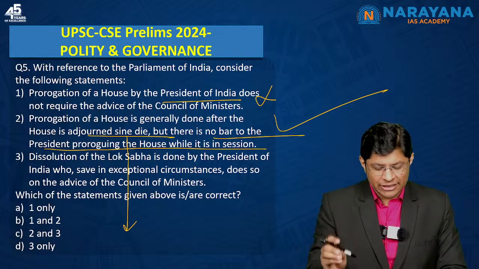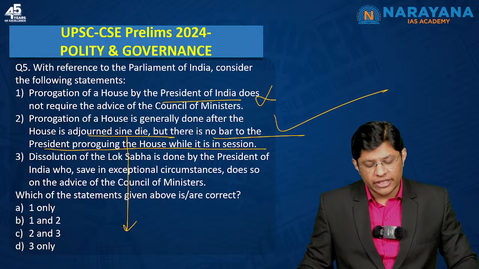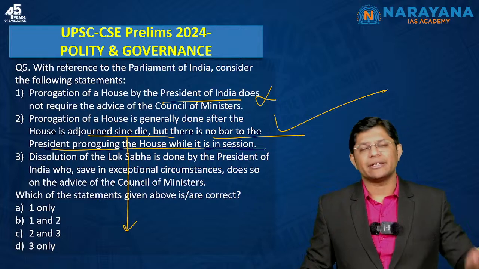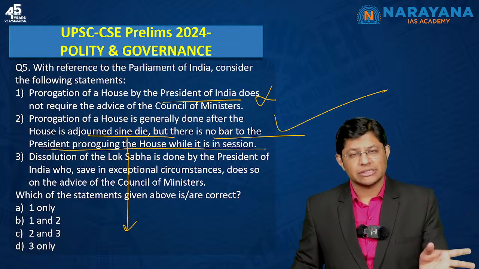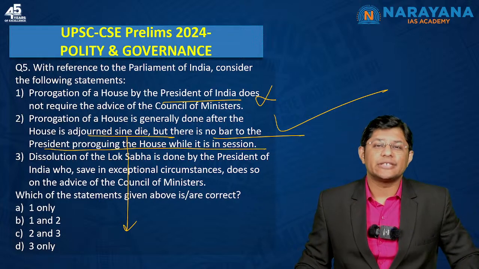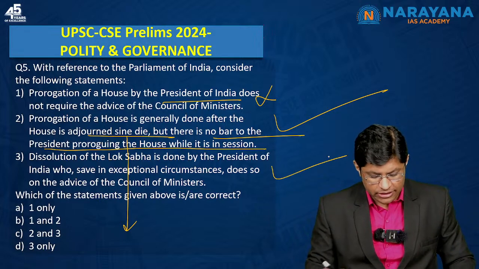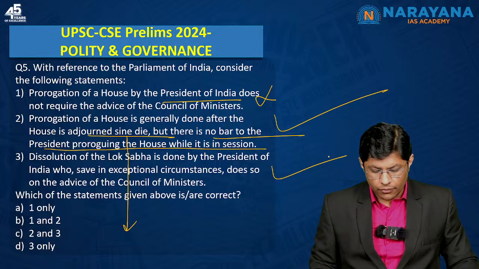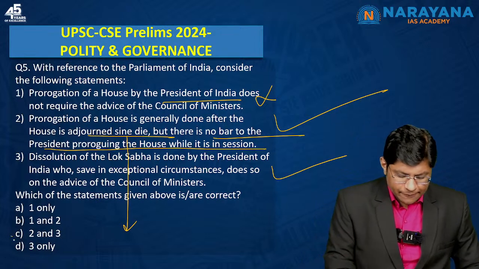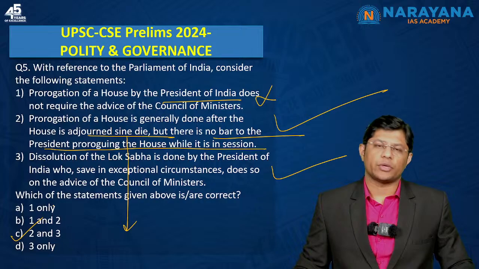Usually the President dissolves Lok Sabha on the advice of Council of Ministers. Only in rare instances or circumstances, the President can use his discretionary power, right? So this statement is correct. Here option C seems to be the correct answer for question number 5.